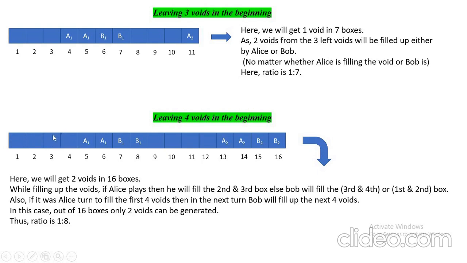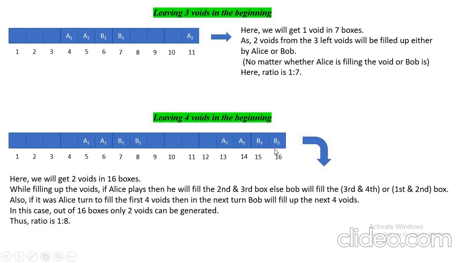If Alice fills 3, 4, then it is compulsory for Alice or Bob to fill 1 and 2. So Alice will fill 2 and 3. But Bob will fill 11, 12 in this case. So as Bob has filled 11, 12, then 9, 10 will be filled at any moment of time.